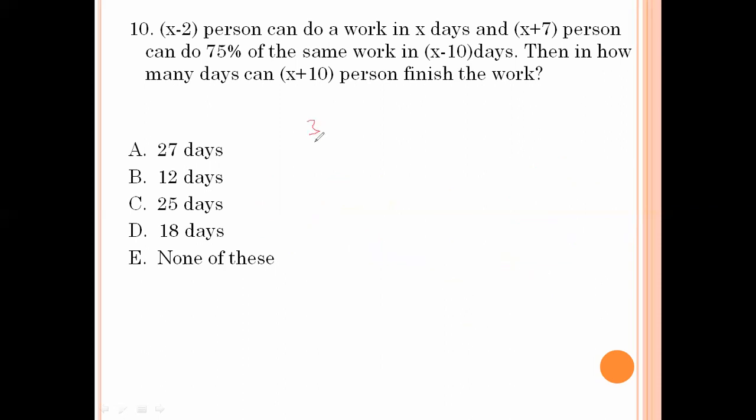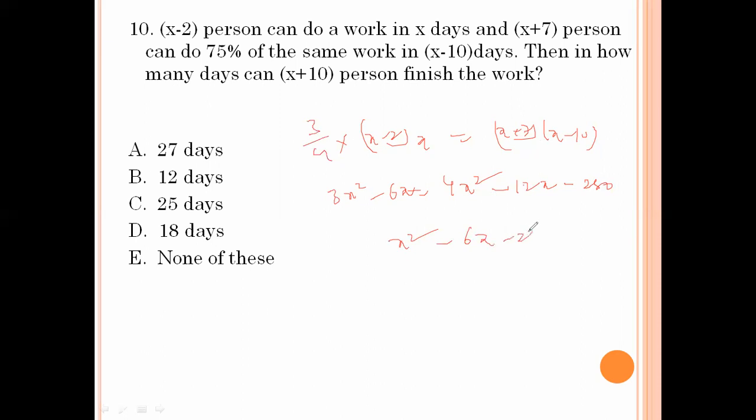So once again listen. 3 by 4 into 75% means x minus 2 into x equals x plus 7 into x minus 10. 3x square minus 6x equals 4 times: 4x square minus 7x plus 7x minus 10x minus 3x means minus 3 into 4 is 12x, minus 70 into 4 is 280. x square minus 6x minus 280 equals 0.